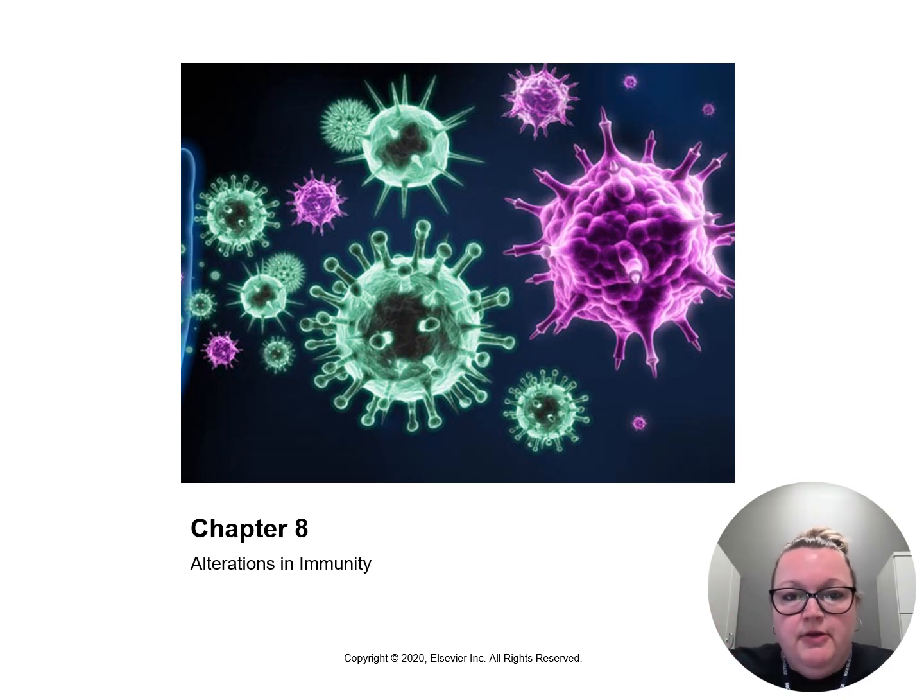So, we've talked about our immunity as a defense system protecting our body from infection and foreign bodies. But no, this is not a perfect system. Sometimes there's exaggeration, misdirection, confusion, insufficiency, and some of the responses here can be life threatening. So, let's talk about alterations in immunity, Chapter 8.